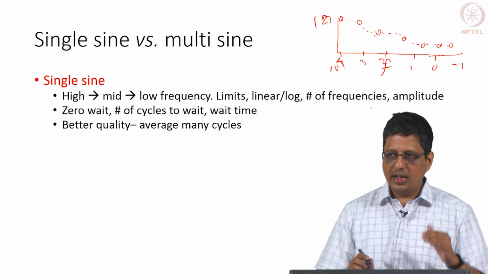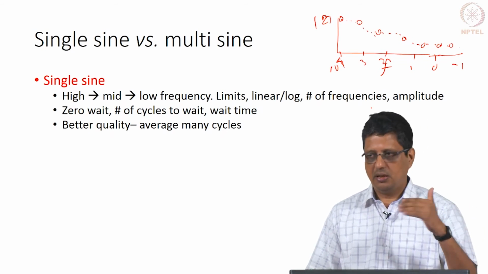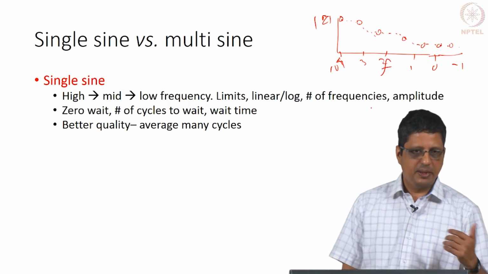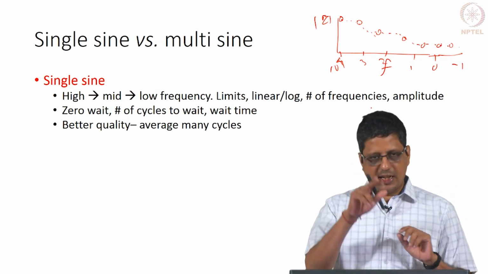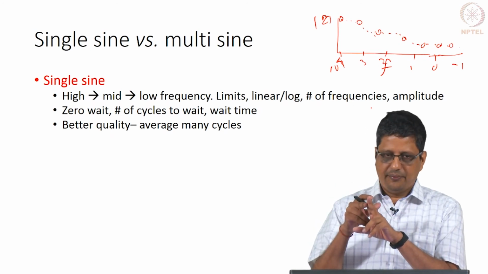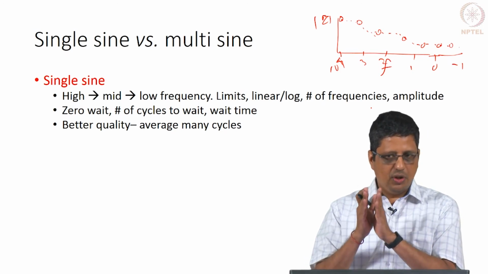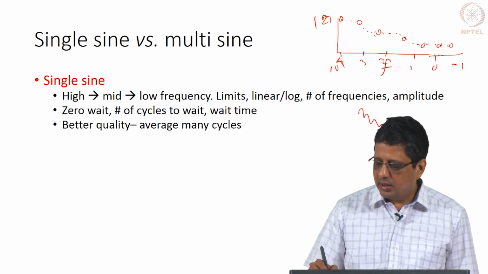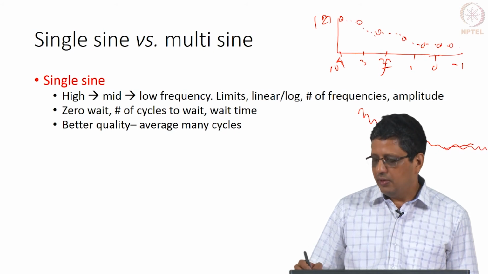Amplitude you have to specify depending on how the manufacturer says it, it is either RMS, peak to peak, or the amplitude value. In some cases you can also specify how long you have to wait. Apply sinusoidal potential and take data right away. We know that it has problem. In some cases you will have 0 wait time giving you reasonable result. Many times we have seen that it will come like this and then it will give steady periodic results. We want to be in this region